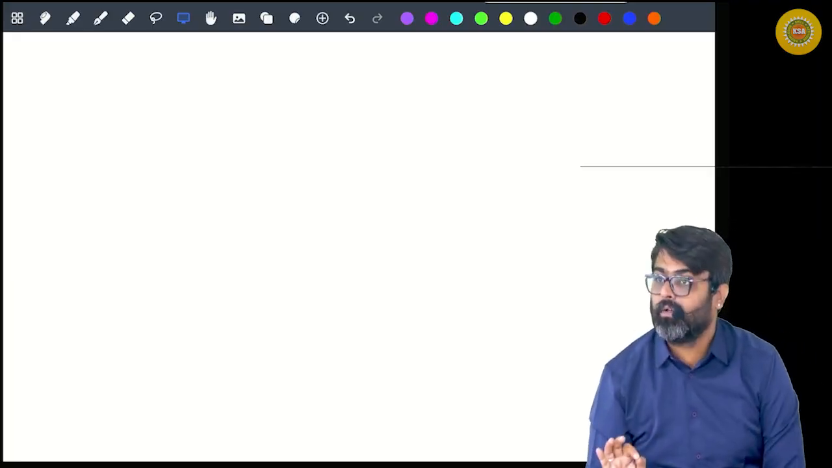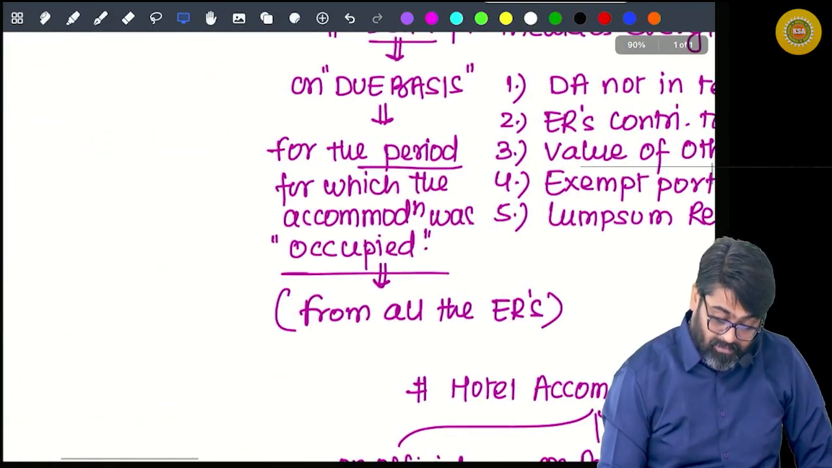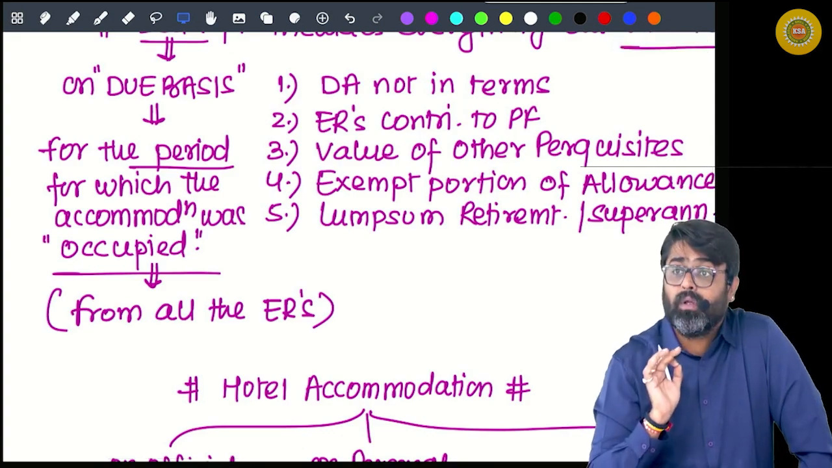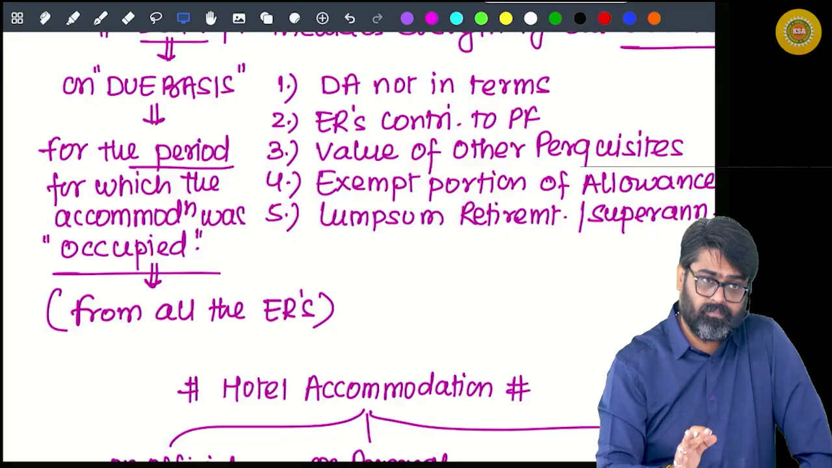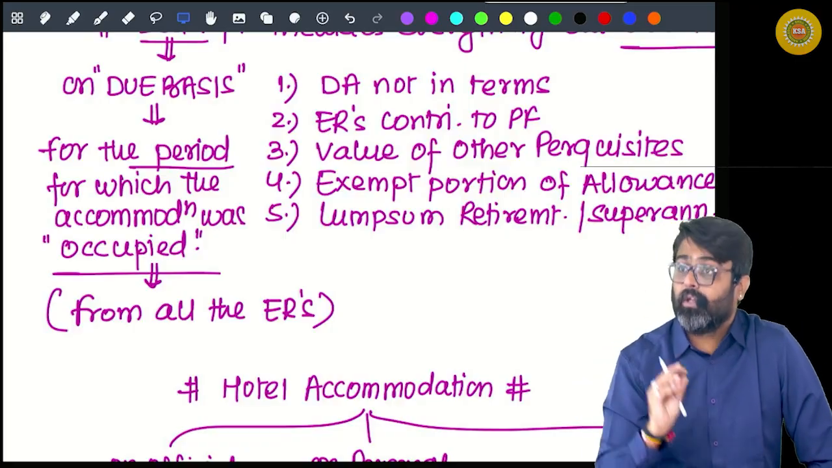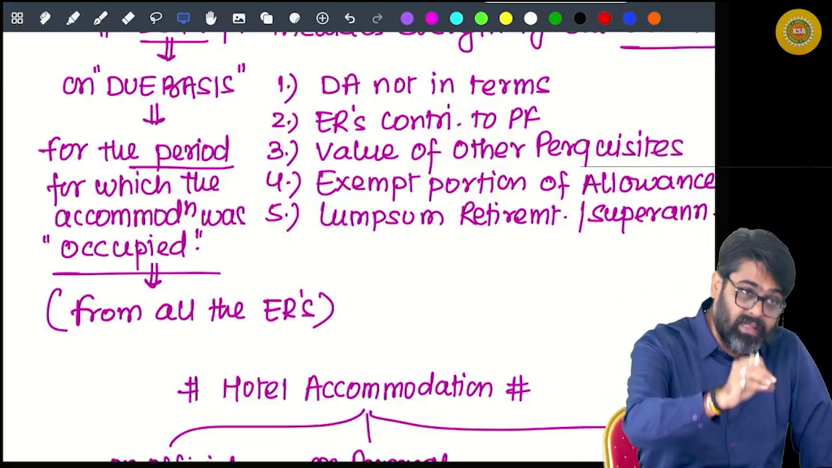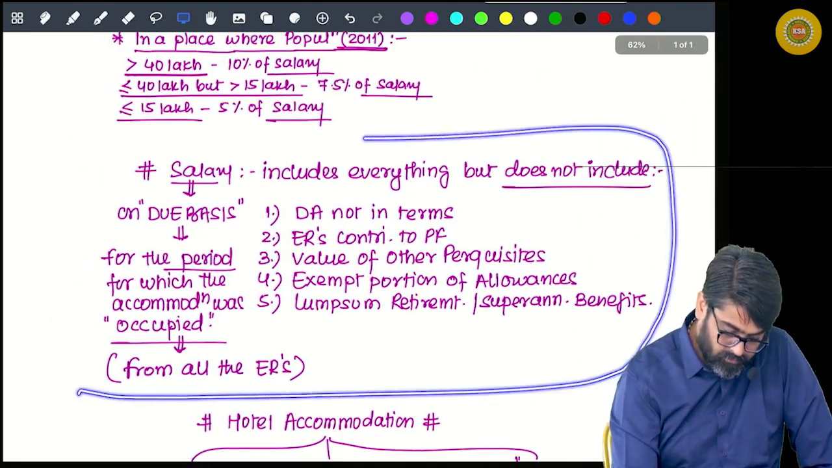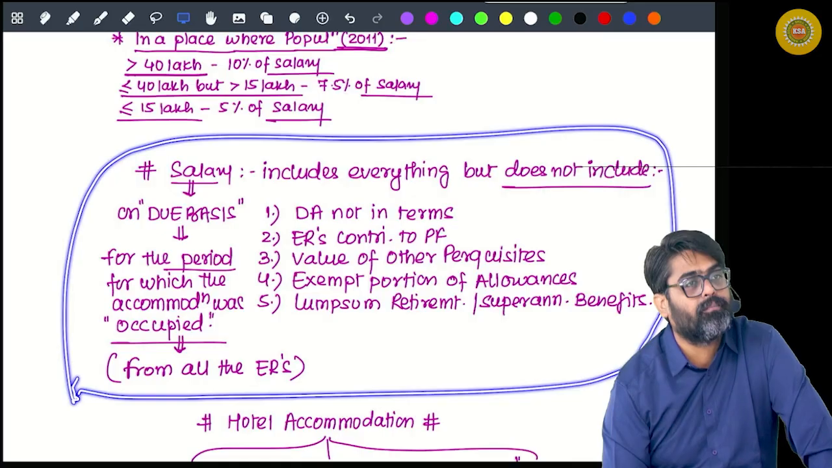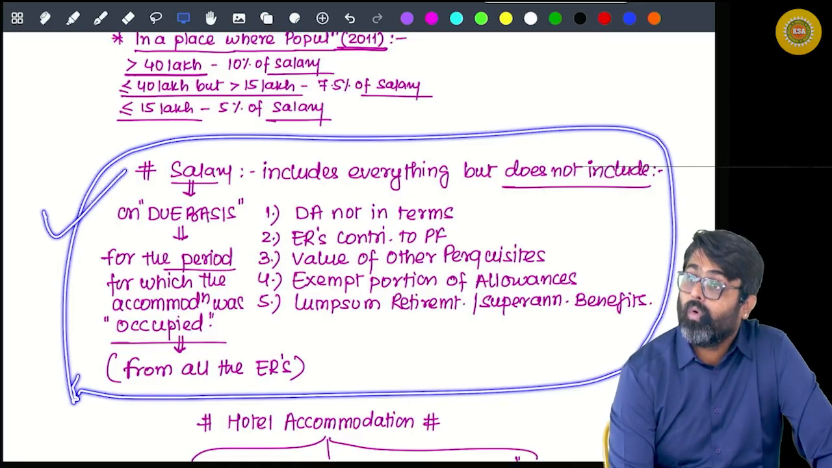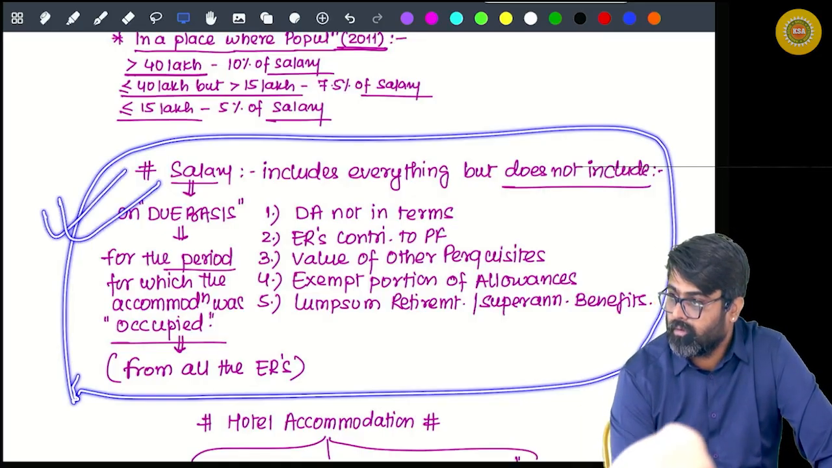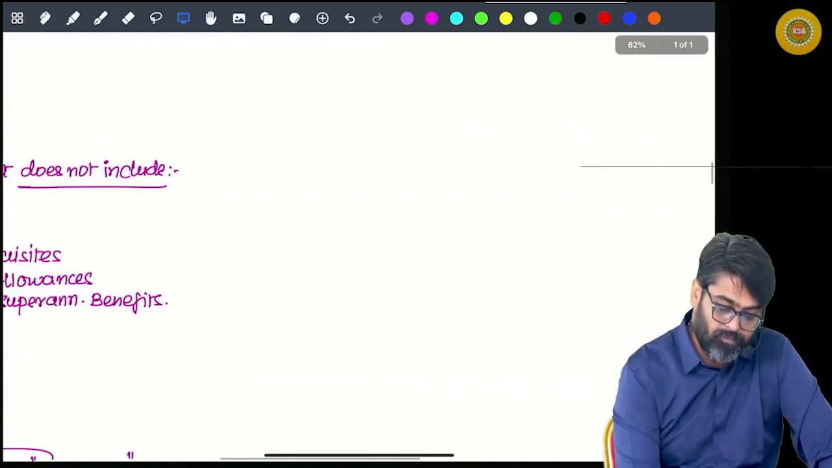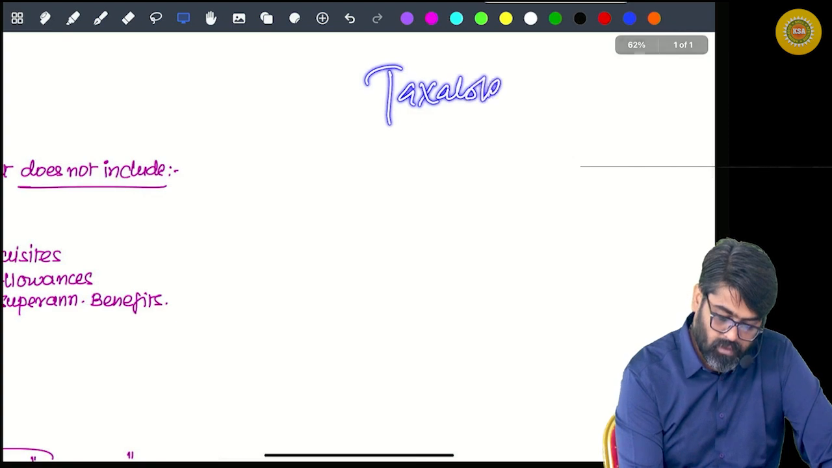Will you remember this? Everyone, don't commit mistake, because in the examination, if you have a question on salary, 100%, in the majority of the cases, value of accommodation is there. And students find difficulty to calculate this salary. If you have confidence in this, you will never go wrong. Now, what you are supposed to do? You are supposed to calculate your taxable salary.